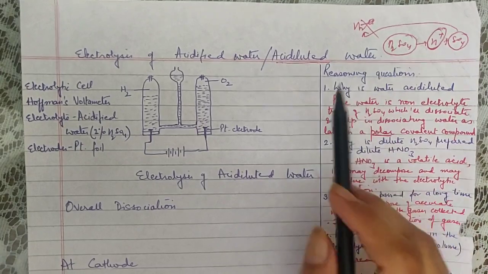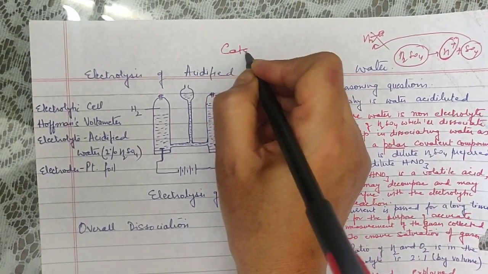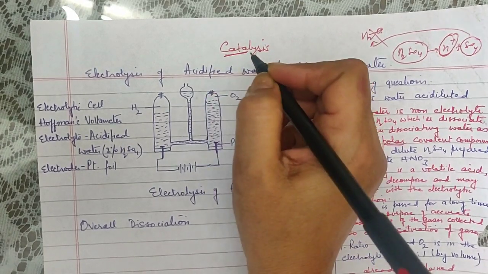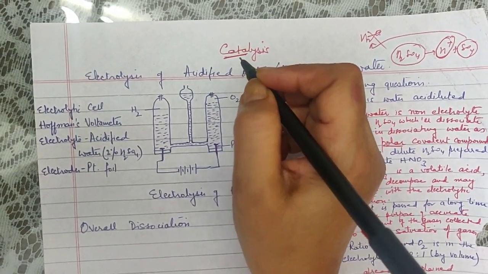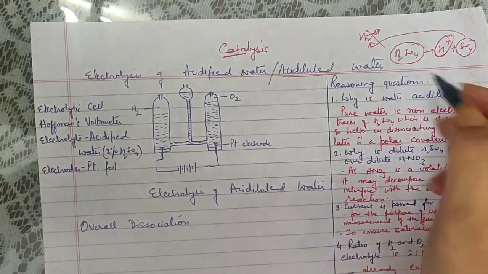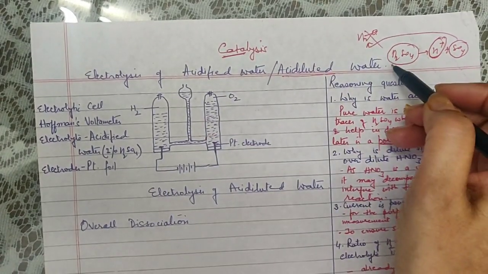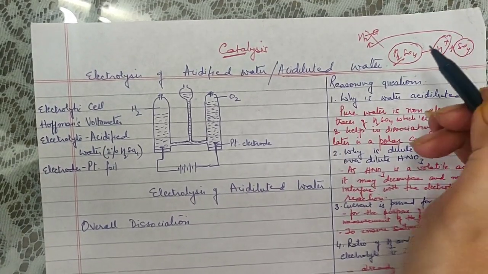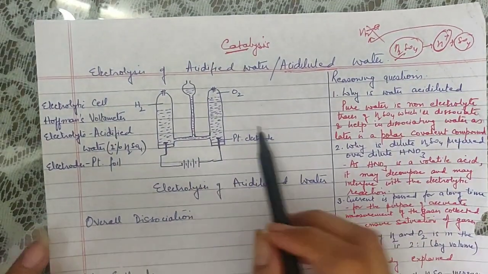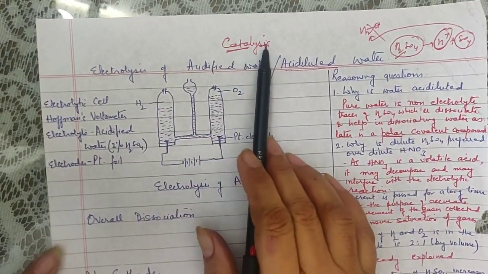So that is the reason. The process is also known as catalysis. If you remember, a catalyst is a chemical substance which increases or alters the rate of reaction without getting involved in it. So in the whole process, H2SO4 is just acting as a catalyst. It is not getting involved, only helping in the dissociation of water. That is why it is known as catalysis.